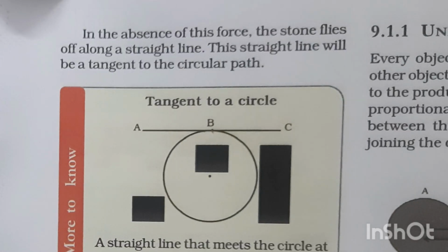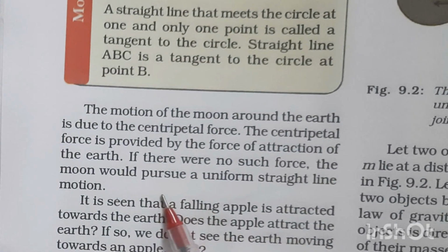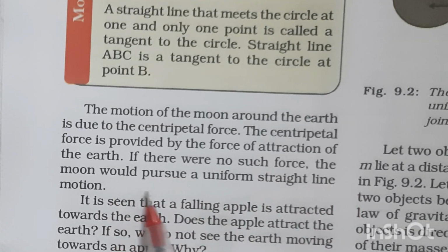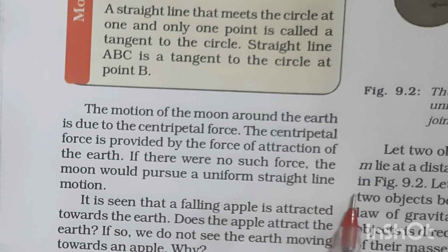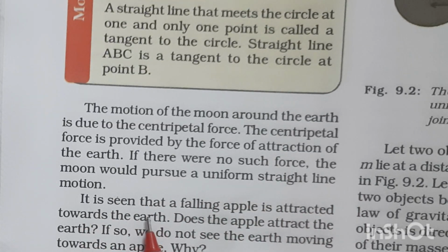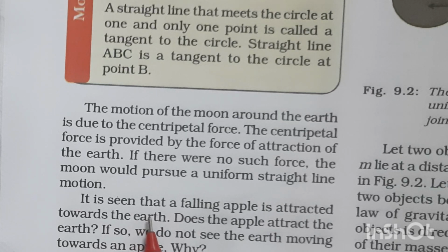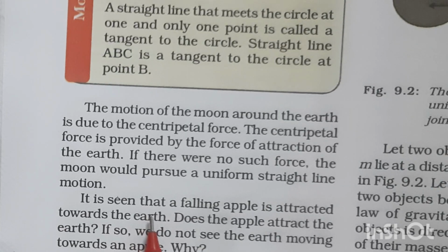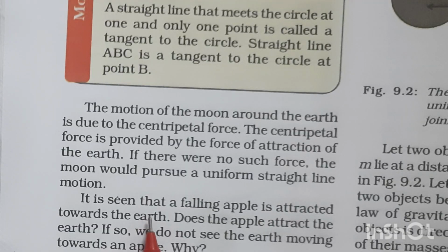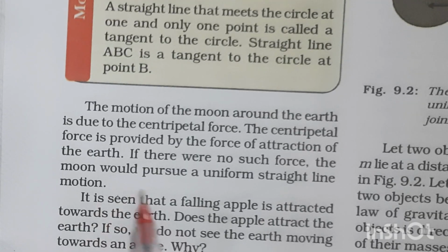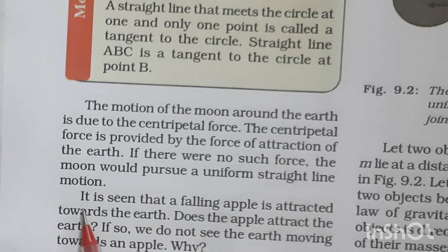If there were no such force, the moon would pursue a uniform straight line motion. If no centripetal force or gravitational force were there, the moon could not rotate around the earth. It would have a straight uniform motion.